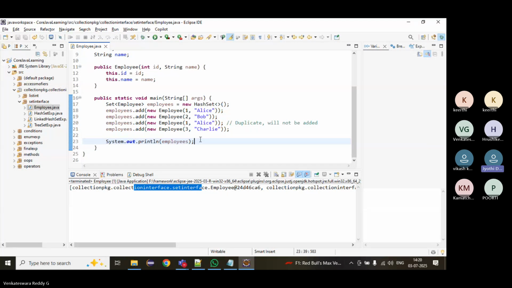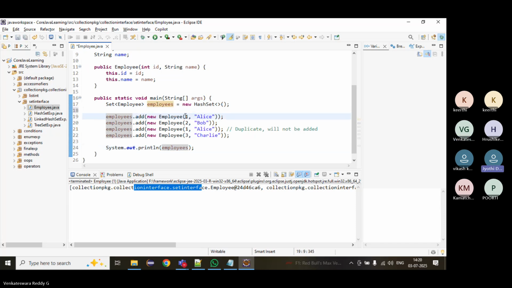Here we have given key and value. Sir, can a set accept that? Where is the key and value? This is not a key and value. This is only one value, just an employee object.